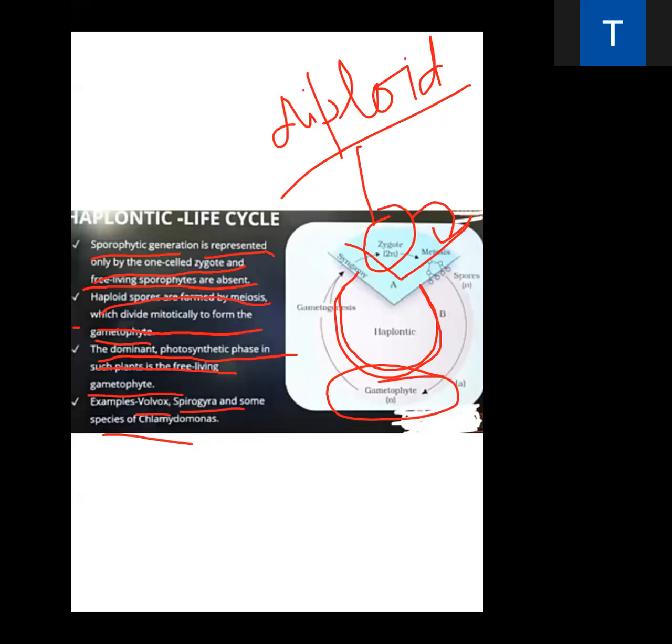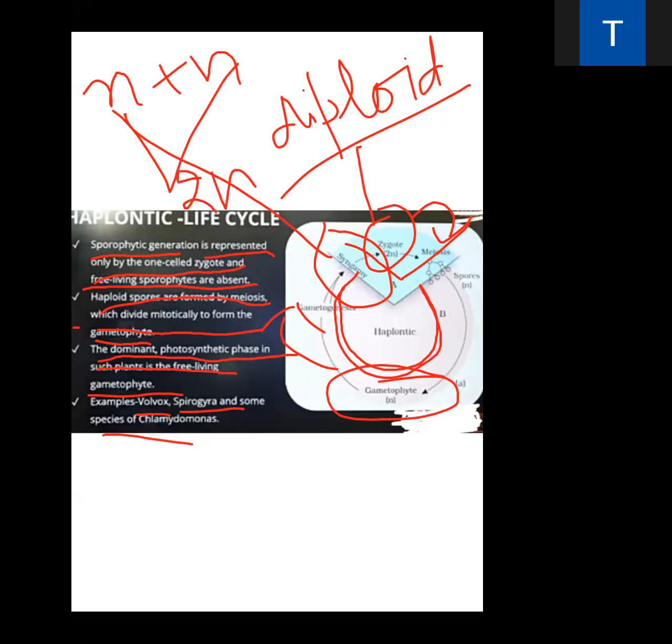The gametophyte is the dominant phase. It does photosynthesis and makes the gametes through the process of gametogenesis. Here syngamy is one word. Syngamy means fusion of the gametes. When the male and female gametes fuse to produce the 2n zygote, that is known as syngamy, and production of the zygote occurs.